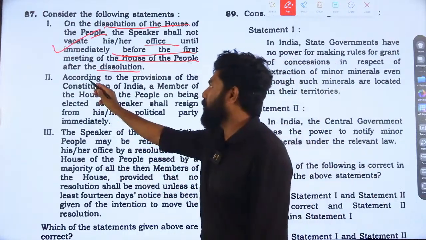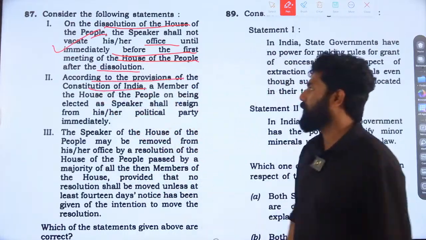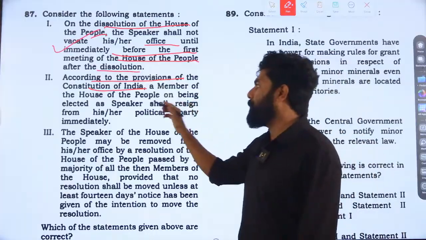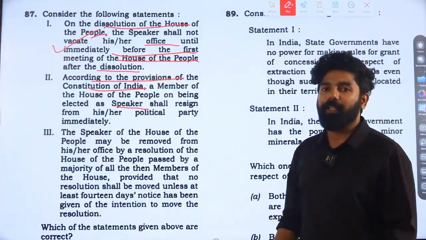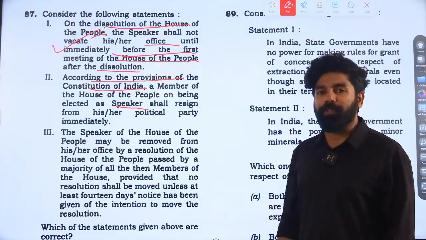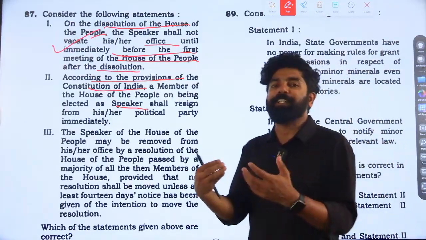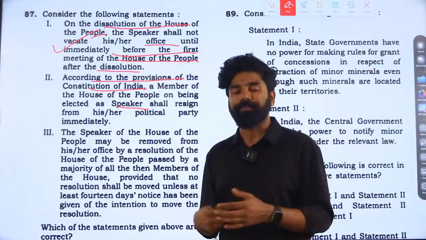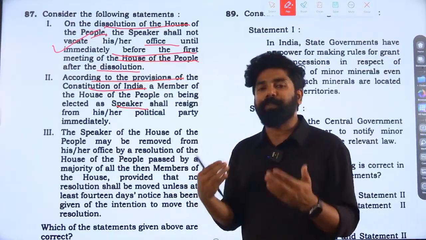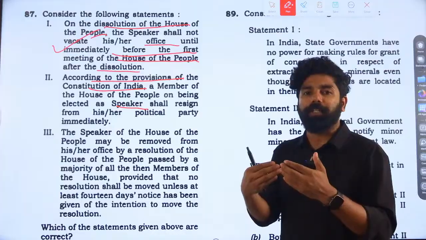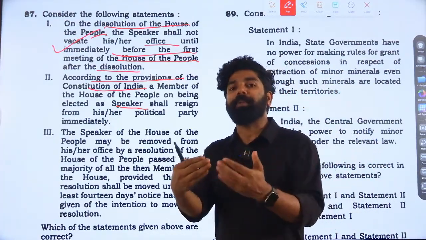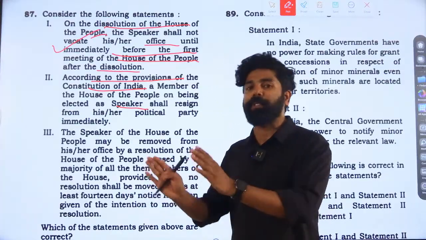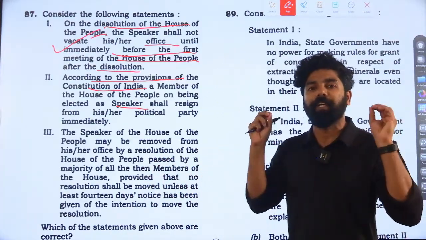Second statement: according to the provisions of the Constitution, a member of the House of the People on being elected as Speaker shall resign from the political party immediately. In the context of Indian polity, we know that even though we elect a Speaker who is a member of the House, the Speaker will not resign. The Speaker does not have to resign from their membership of the political party. They will continue the membership of the political party.